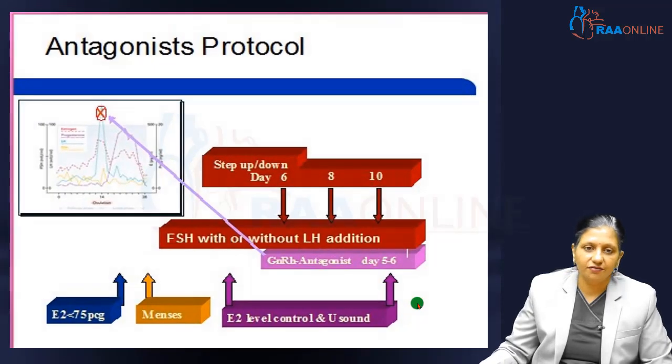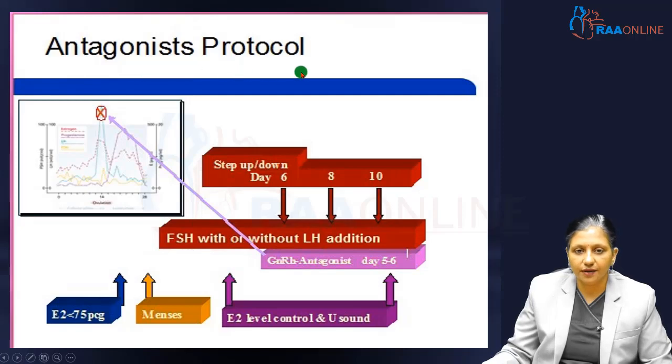Now, these days we have stopped using the agonist protocol, we are using only the antagonist protocol. We call the patient on the second day of her periods, that is the time we can even document her estradiol, which should be less than 75 picogram per ml. And the idea for giving the antagonist is to prevent this LH peak. We start FSH with or without LH addition. Then we start giving the antagonist from day 5 or day 6. And once we start giving the antagonist from day 5 to day 6, this mid-cycle LH peak is prevented.